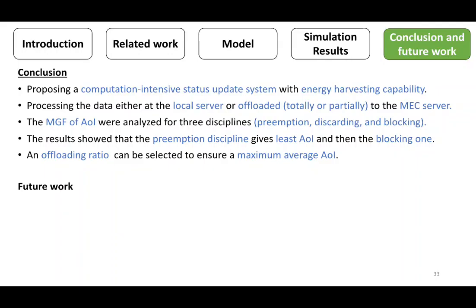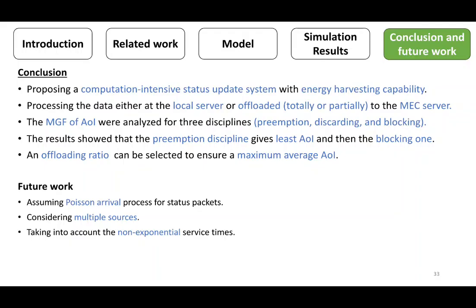This work can be extended in the future by assuming the randomness time of generation packets such as Poisson arrival process. Moreover, for more realistic systems, this work can be modified by considering multiple sources and assuming a non-exponential service time.